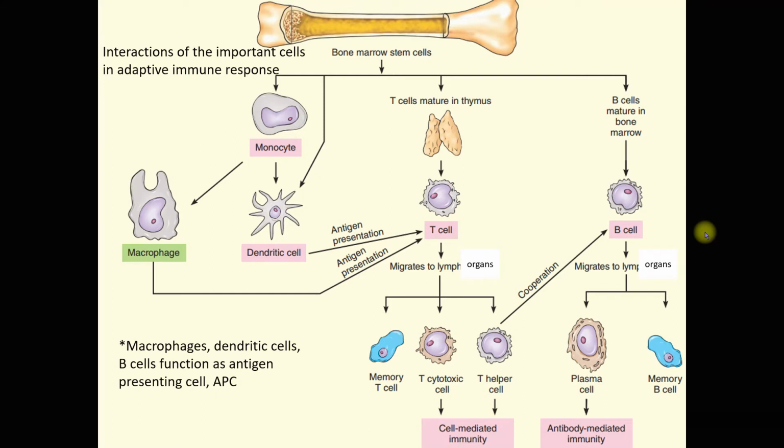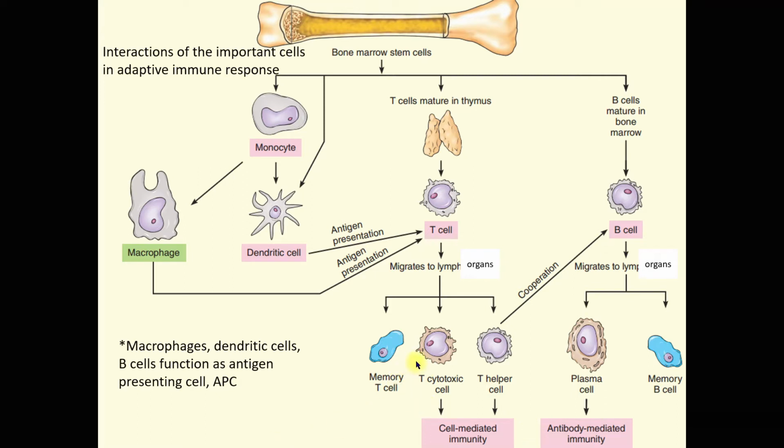And these B cells that migrate to lymph organs will develop into plasma cells and memory B cells. This plasma cell is important, or involved in the antibody-mediated immunity or humoral immune response.